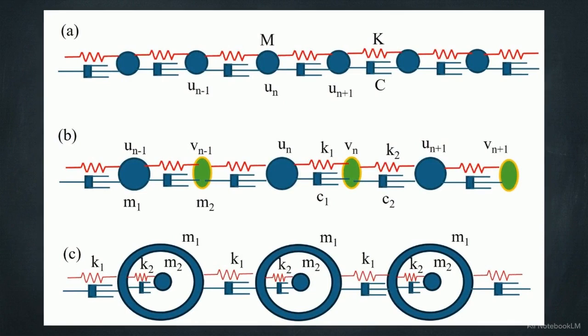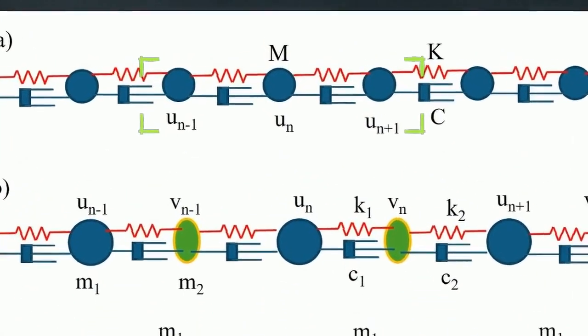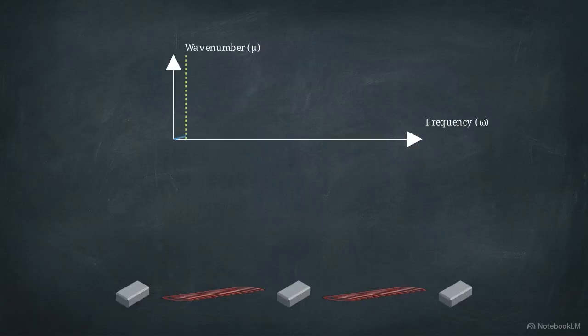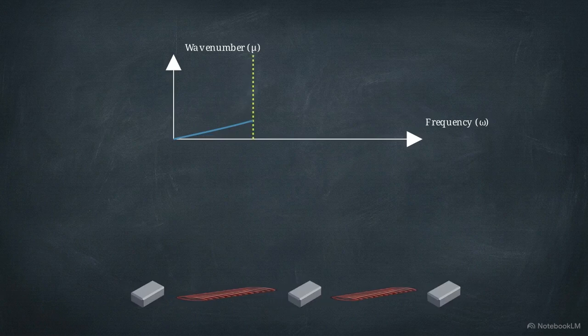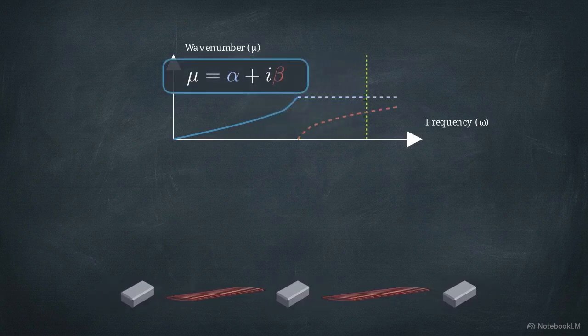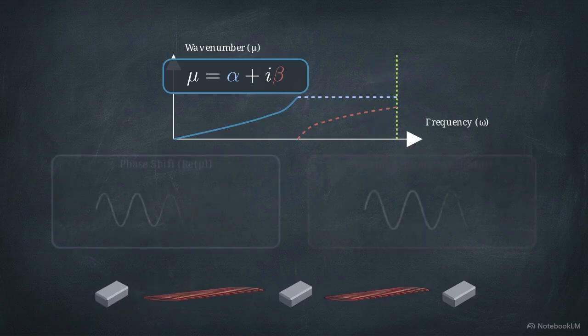We assume the system is undergoing steady harmonic motion, which allows us to replace the time derivatives and convert the calculus into a solvable algebraic equation, isolating nu, the dimensionless wave number. Solving for the wave number gives us the dispersion relation. As we calculate this across different frequencies, we eventually hit a cutoff point where the math forces the wave number to become a complex number.